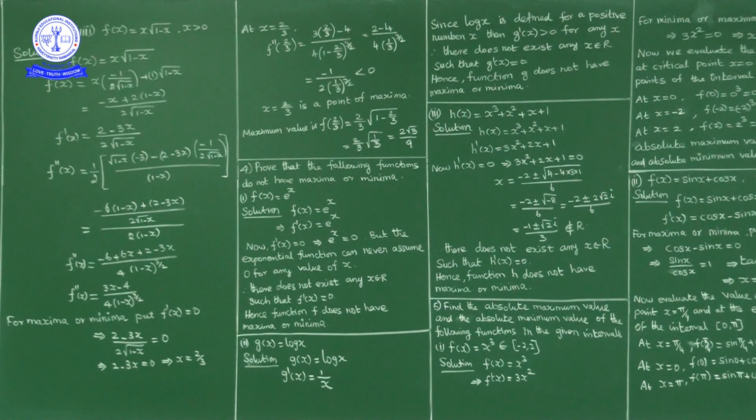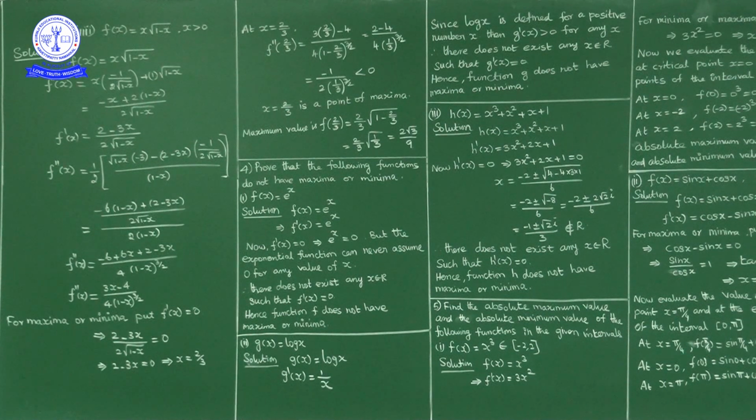So f of x is x into square root of 1 minus x. So f of 2 by 3 is 2 by 3 into square root of 1 minus 2 by 3. Taking the LCM, 3 minus 2 is 1 by 3, and the square root of 1 by 3 is 1 by root 3. So 2 by 3 root 3; if you rationalize, multiplying root 3 in numerator and denominator, we get 2 root 3 in the numerator and 9 in the denominator. So for this problem, x equal to 2 by 3 is the point of local maxima, and the local maximum value is 2 root 3 by 9.